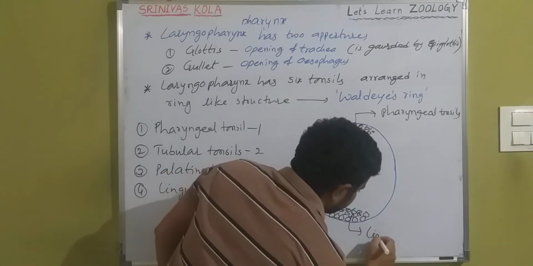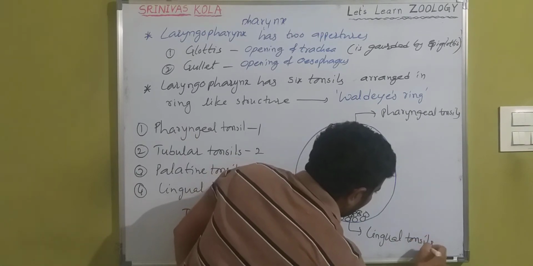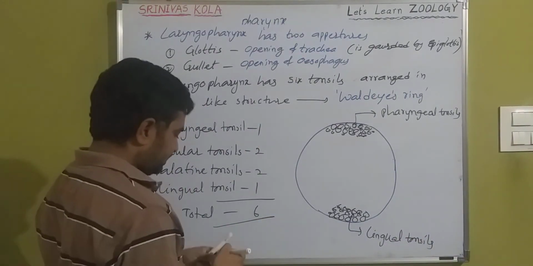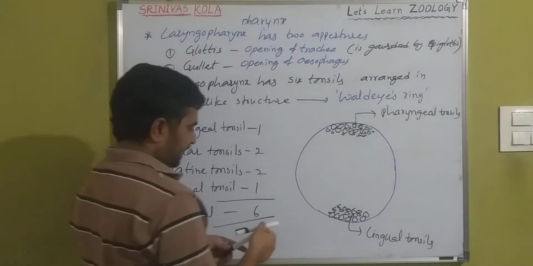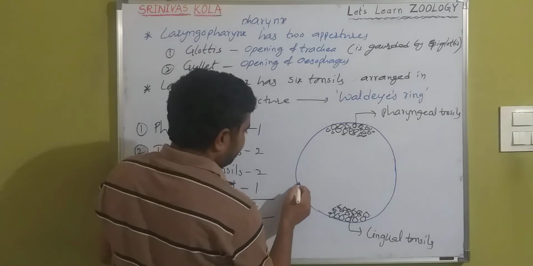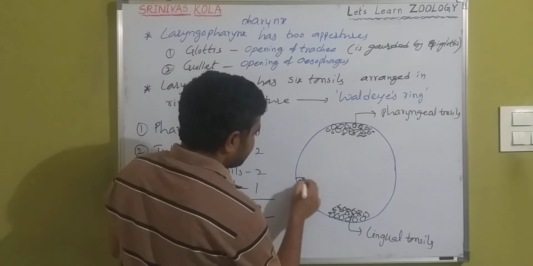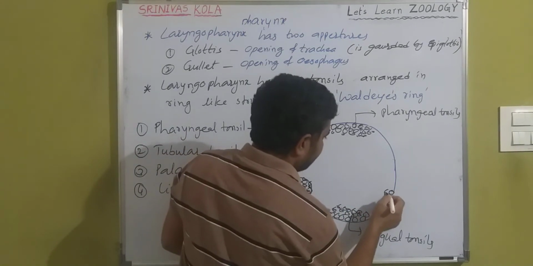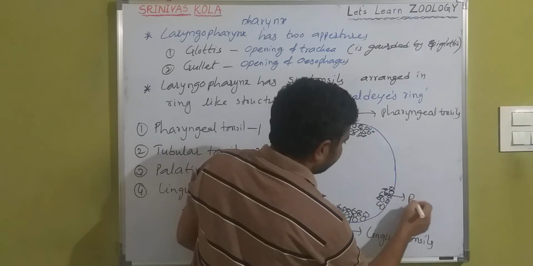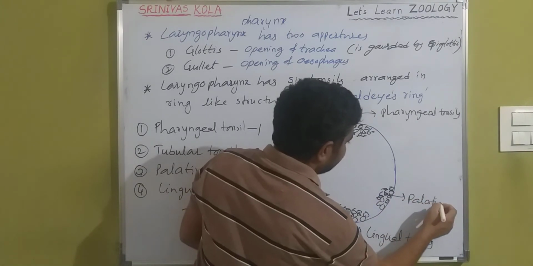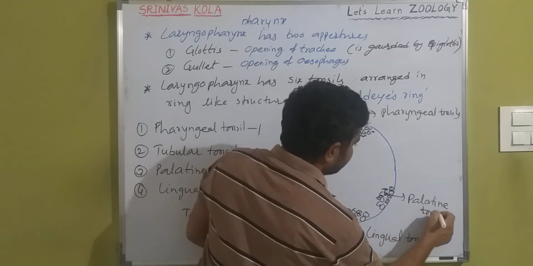On the lower lateral sides are the palatine tonsils, 2 in number.